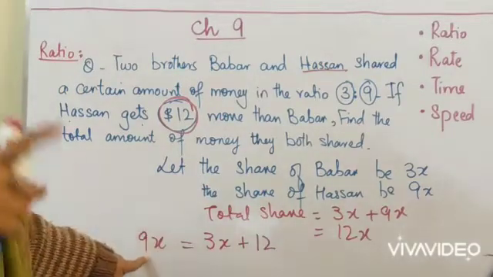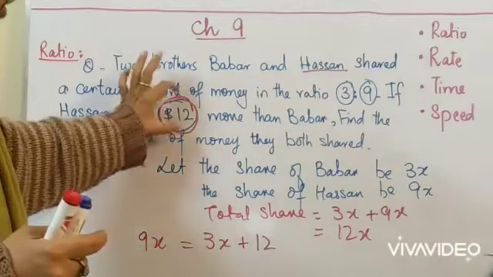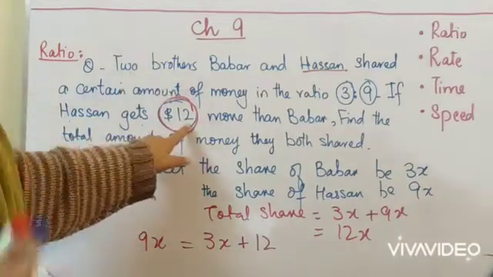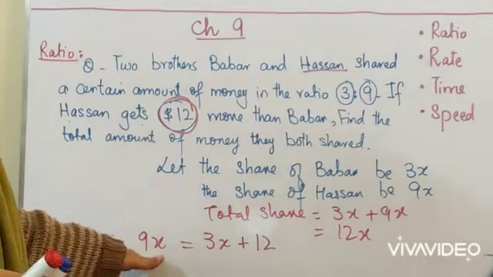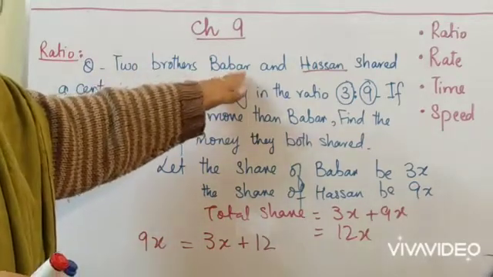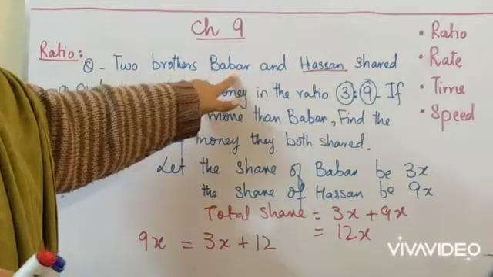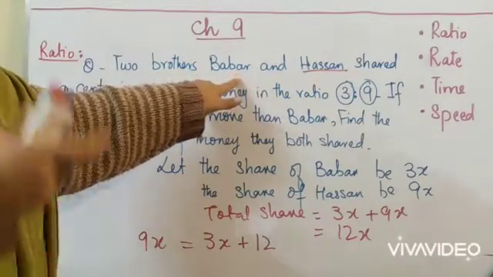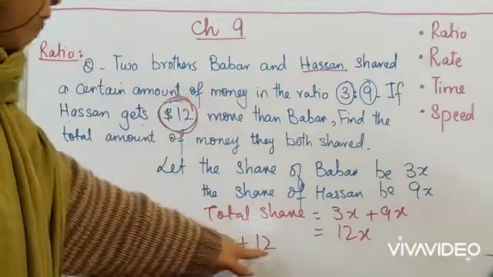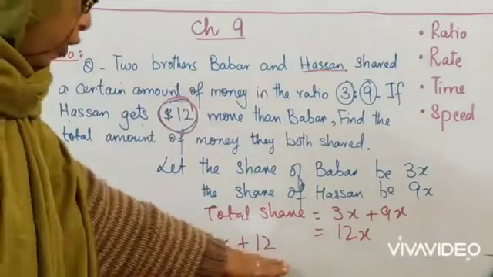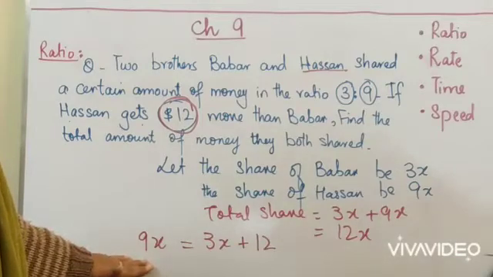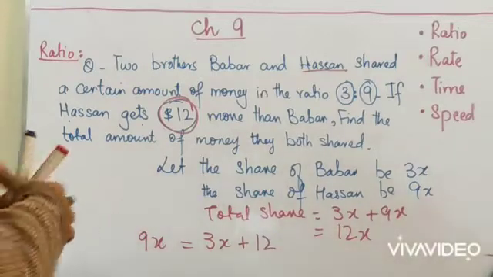Hassan gets more than Babar because he has $12 extra than Babar. He already has it in his share. So to make him equal to Babar, I have to give Babar something extra, which Hassan has. So I give him $12 more in his ratio. Now both of them are equal. Clear? Now what you have to do